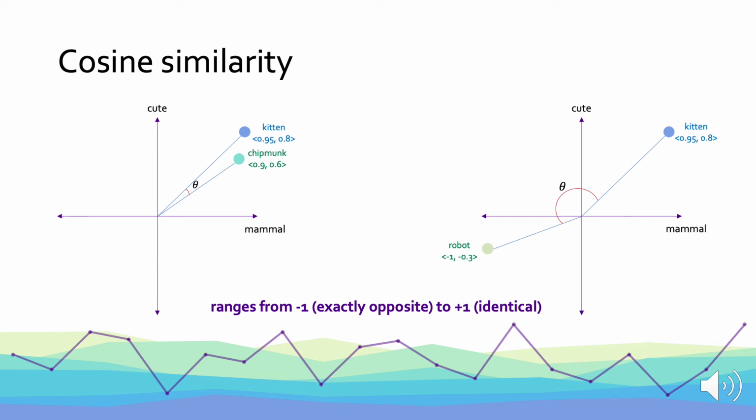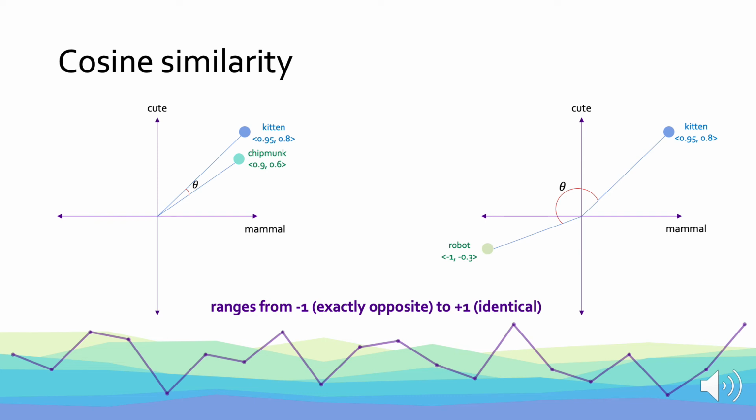If we were to plot two word vectors, like kitten and chipmunk on the left here, we could calculate the angle between those two vectors. In this case, I'm plotting just two dimensions, where one dimension represents mammalness and the other dimension represents cuteness. But this would apply identically if we had many, many more dimensions. Once we have that angle, we can calculate the cosine of that angle. And by giving it a cosine value, this shows us how similar or different two vectors are.